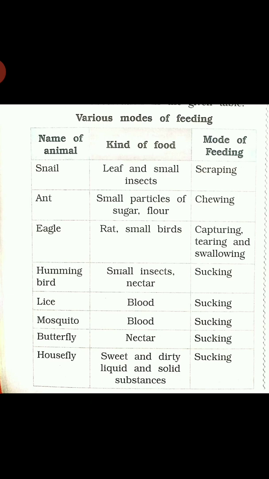Hummingbird, they suck the nectar. Even lice, they suck the blood. Mosquito again, they suck the blood. Butterfly, sucking nectar. Housefly also sucking the sweet or dirty liquid of any solid substances.